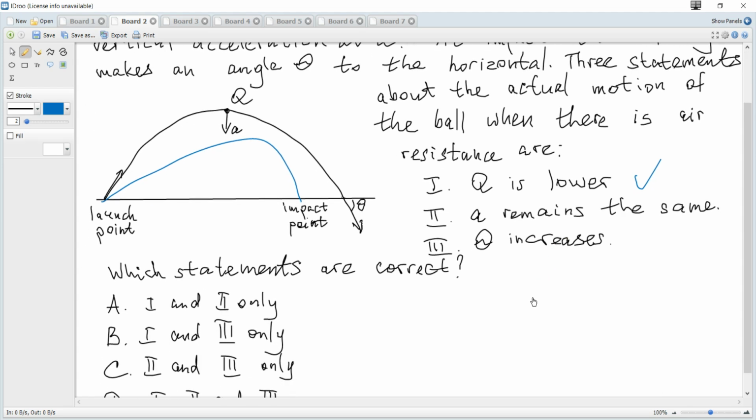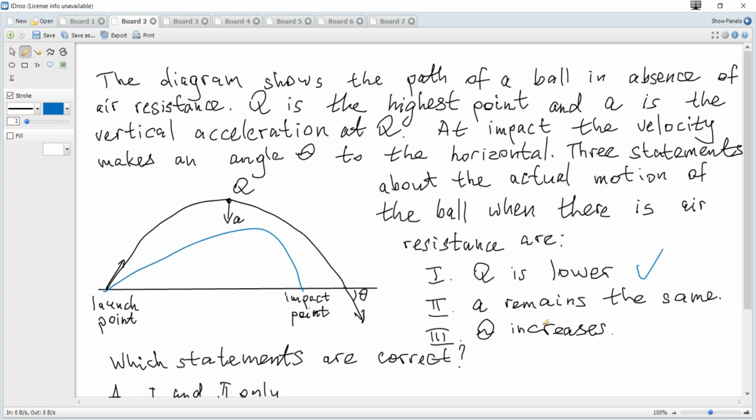And what about the acceleration at the highest point? It's very important that it's not at any arbitrary chosen point, but it's the highest point. At the highest point, the vertical component of the velocity is 0, and force of air resistance is proportional to the velocity, and hence vertical. Only the vertical component of the force of air resistance is 0.